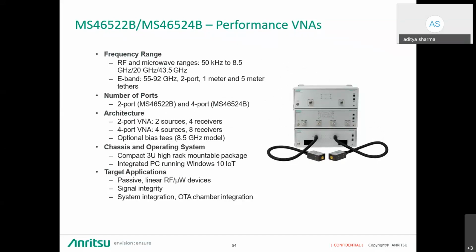Then I talked about the E-band VNA, which is 55 to 92 gigahertz. It's again a 2-port VNA, with 1 meter and 5 meter module cables available. Different configurations are there. We do have 2-port and 4-port configurations. Already talked about the architecture.